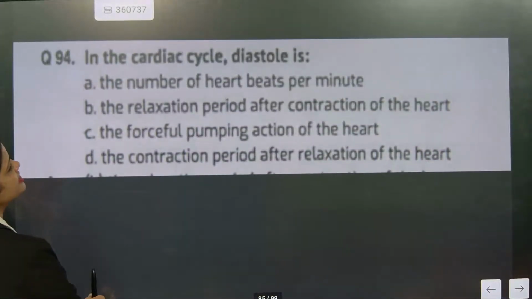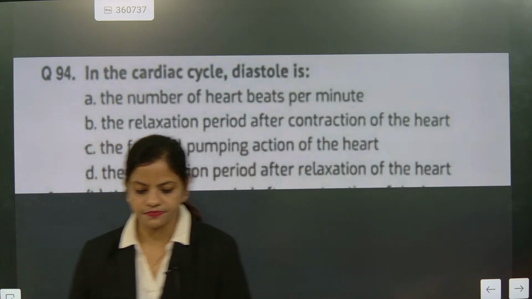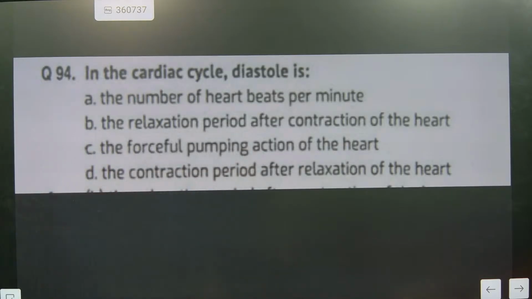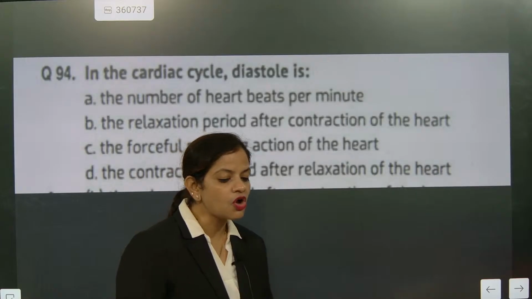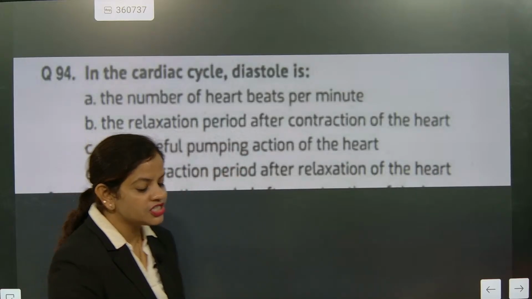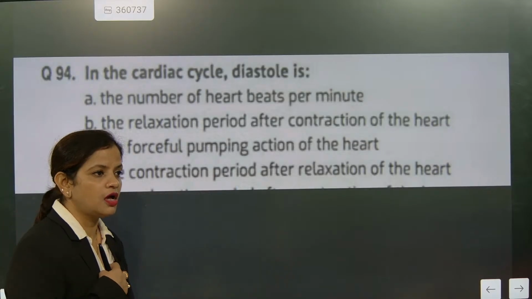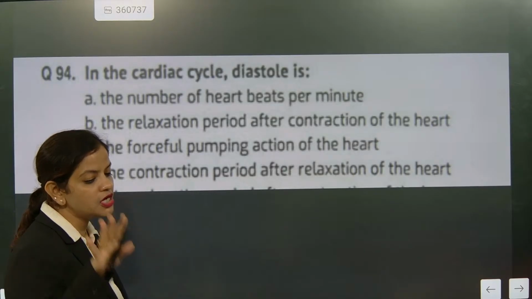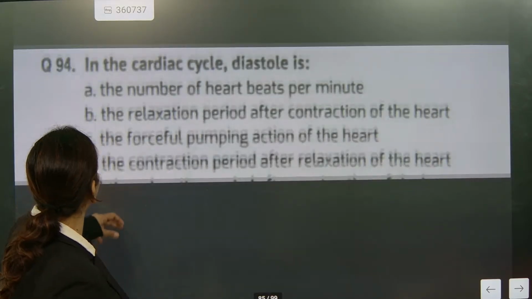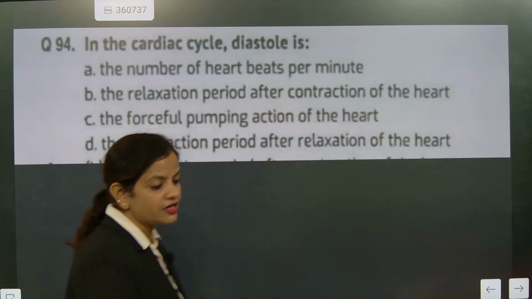Next, in the cardiac cycle, diastole is the relaxation period after contraction. Systole and diastole will be there. Please remember, systole is high pressure. When systole is under pressure, diastole is relaxation. So the answer is 4. The relaxation period after contraction of the heart is diastole.